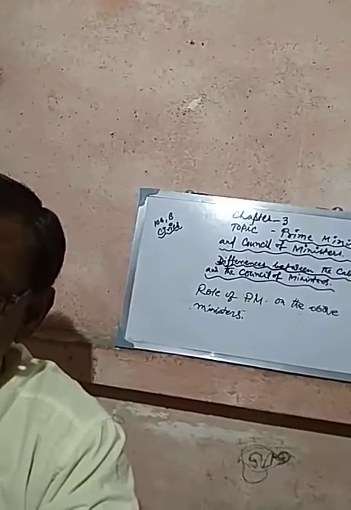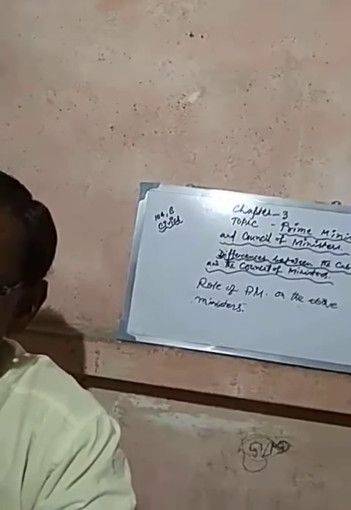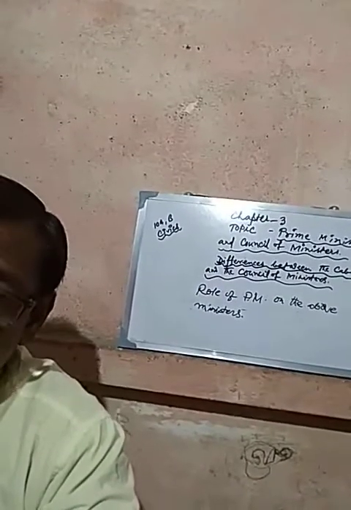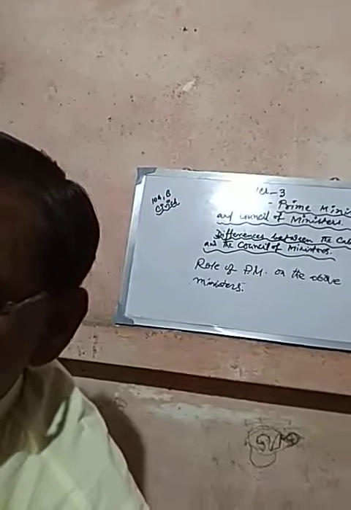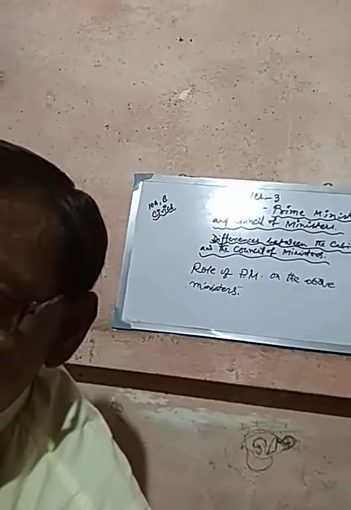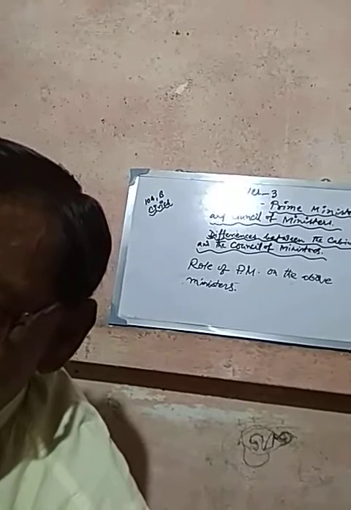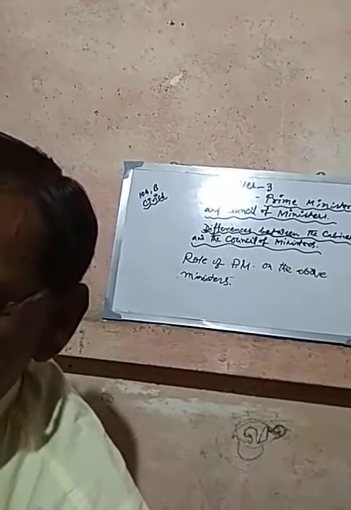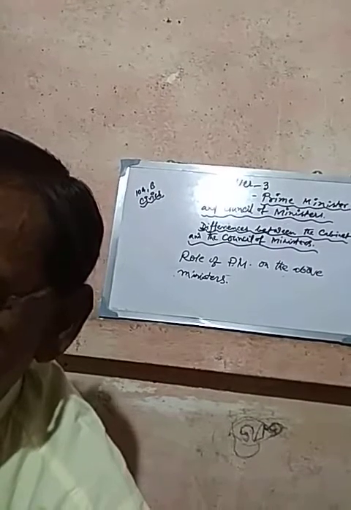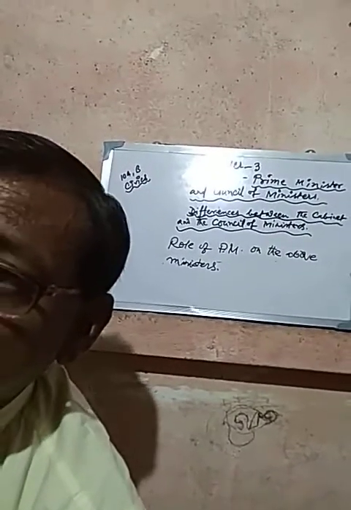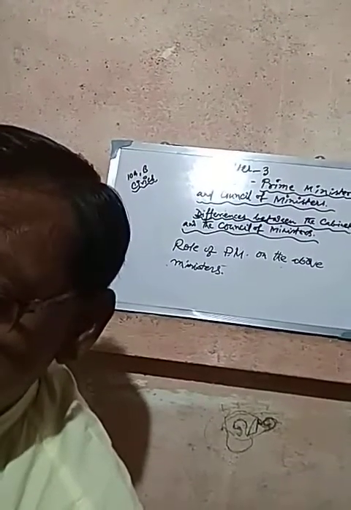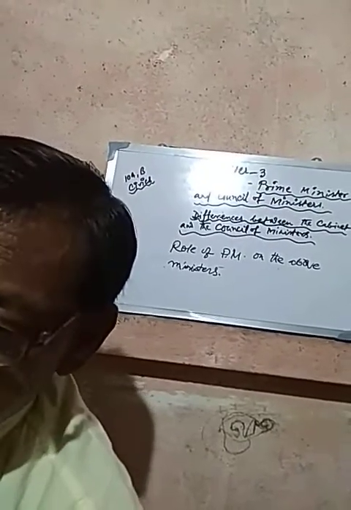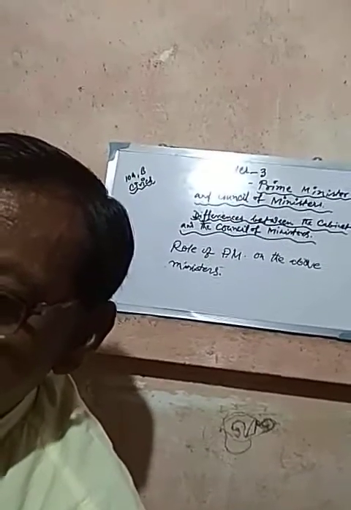Like the ministers of state and deputy ministers, these are the ministers. The Prime Minister cannot consult on any issue or matter except with the cabinet ministers. Why? Because cabinet ministers are very reliable and faithful ministers of the Prime Minister, and the Prime Minister himself chooses his reliable persons to be the cabinet ministers, on whom he can depend.